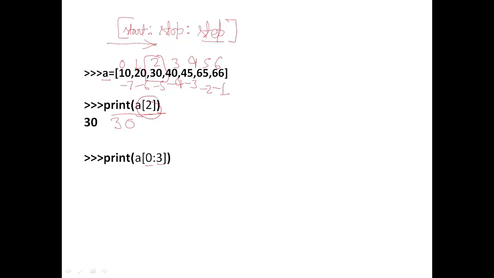Here I have written start index 0 and stop index 3. There is an interesting thing, the stop index which has been written here will be ignored. That means the elements selected will be from index 0 up to index 2. So if I write square bracket 0, 3, this will give me the answer 10, 20 and 30.